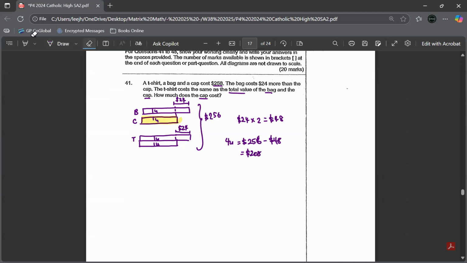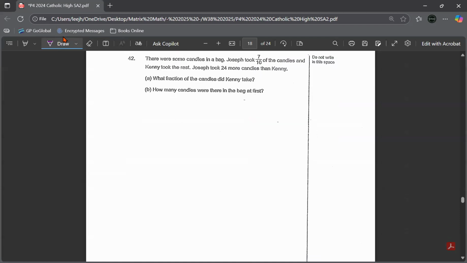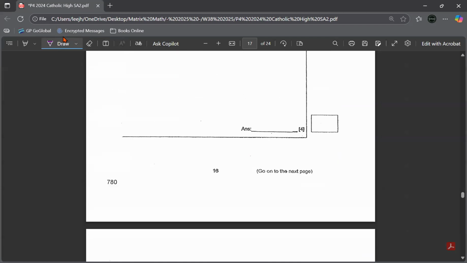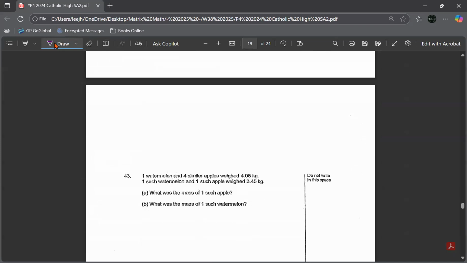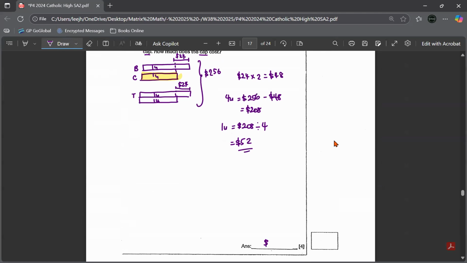So 4 units is 208. Look for 1 unit: 208 divided by 4. It's actually 52. So I want to find the cap. The cap is just 1 unit, so this is 52. You always finalize the answer.